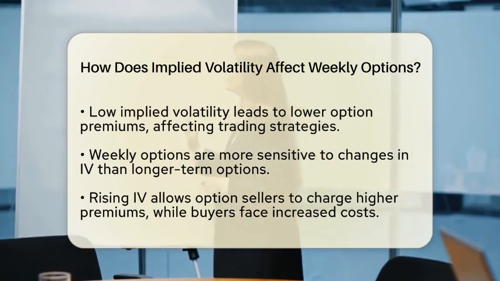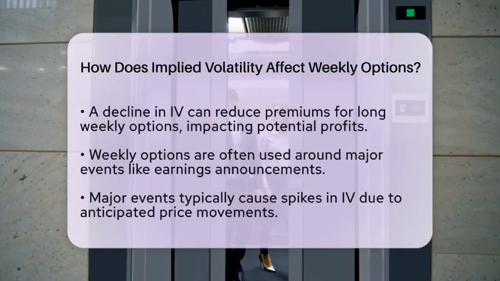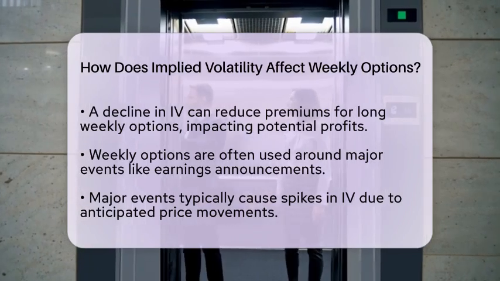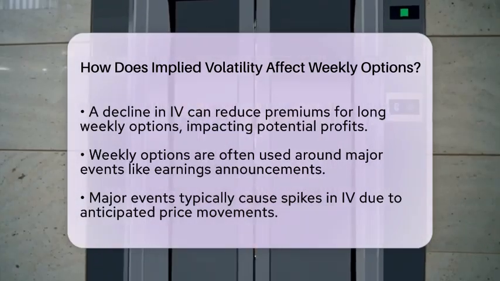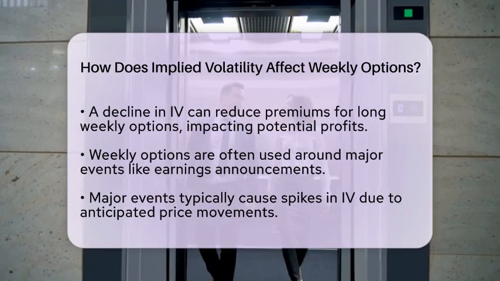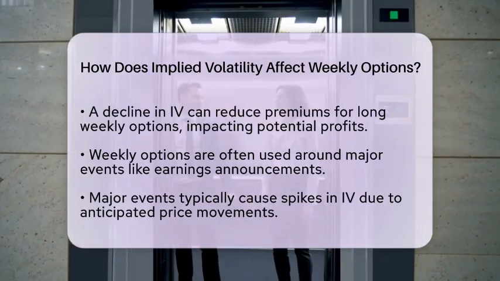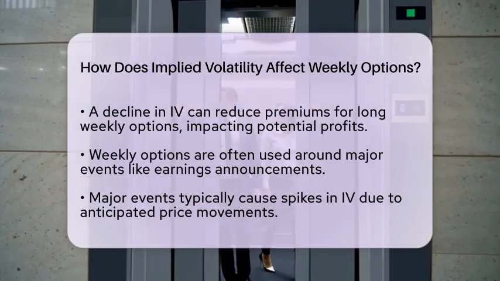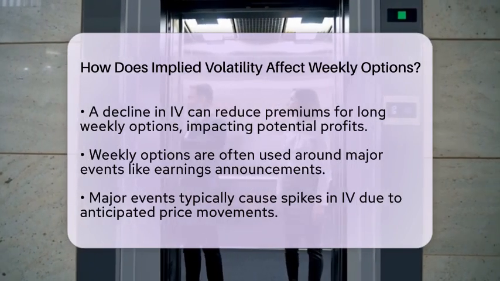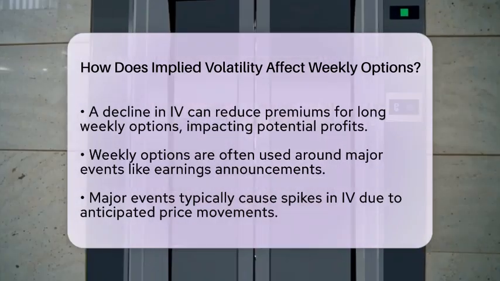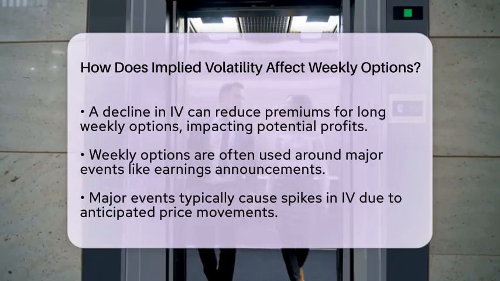Traders need to be aware that when implied volatility declines, the premiums shrink. This can be a disadvantage for those holding long weekly options, even if the underlying stock moves in their favor. The decrease in the volatility component of the options price can offset potential gains.